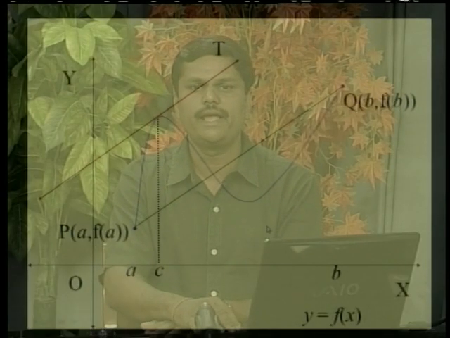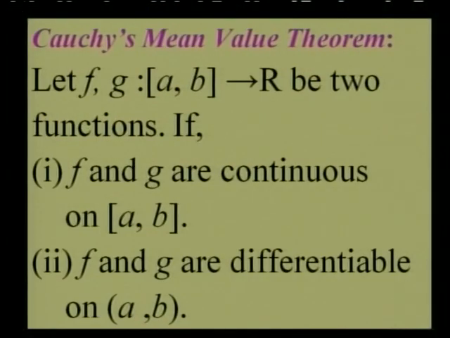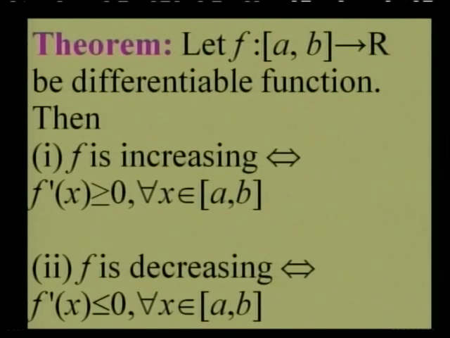Okay. Now the next mean value theorem, Cauchy's mean value theorem. You have studied all the three theorems so far, so we are just recalling them first. Let f and g be two functions defined on a closed interval [a, b]. Both are continuous, both are differentiable on open interval (a, b). And further, the extra condition is g'(x) is not equal to 0 for every x belonging to open interval (a, b). Then we can always find at least one constant c in the open interval (a, b), such that (f(b) minus f(a)) upon (g(b) minus g(a)) is equal to f'(c) upon g'(c).